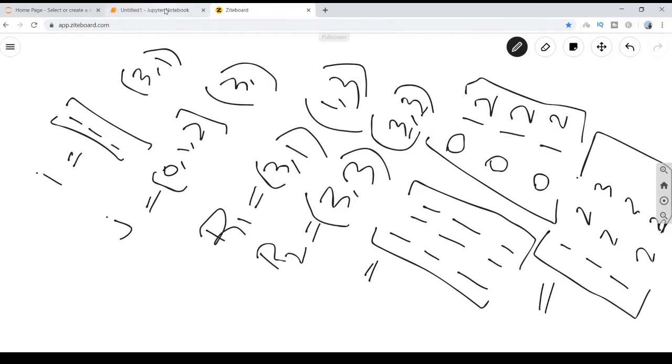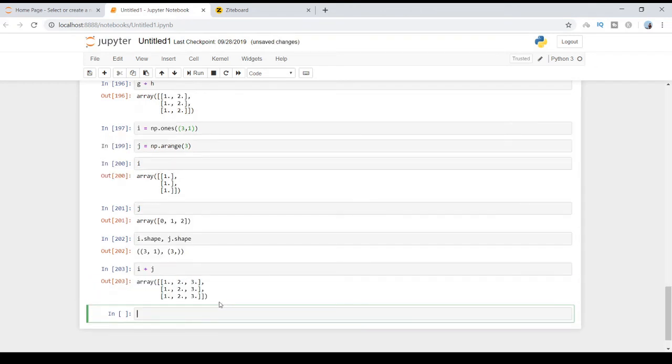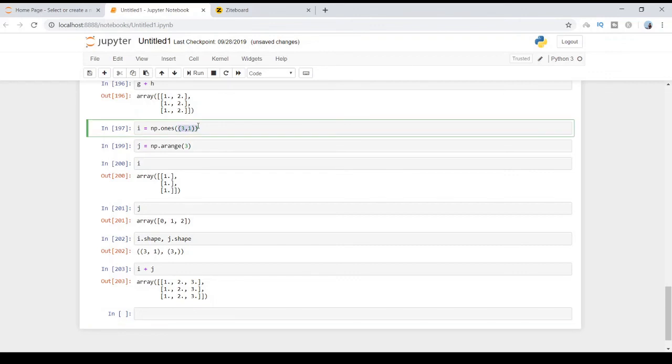Let's see what we get in the Jupyter notebook. I plus j, see, 1 2 3. So that is how the broadcasting operation happens behind the scenes for arrays where it has to stretch the elements in both arrays.